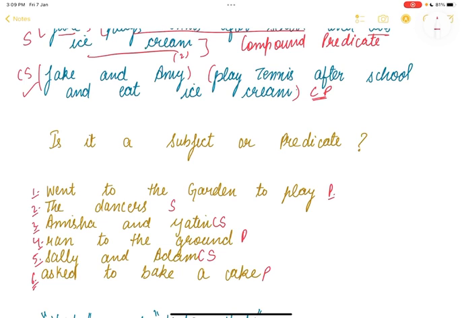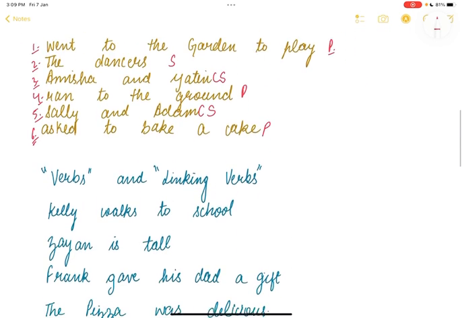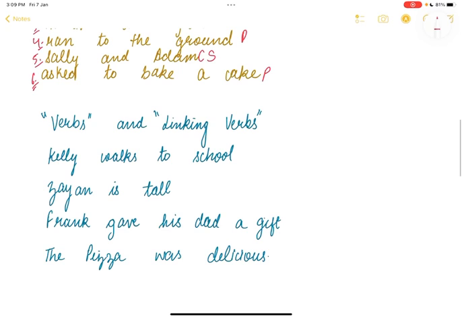Whereas all the predicates are the simple predicate which are telling only one thing. Now next, and the important thing, verbs and linking verbs. So you can identify the two parts of a complete sentence by finding the verb or the linking verb in a sentence. So verbs can be action words, right? For example, we have Kelly walks to the school. Zayan is tall. But there is some difference between verbs and linking verbs.